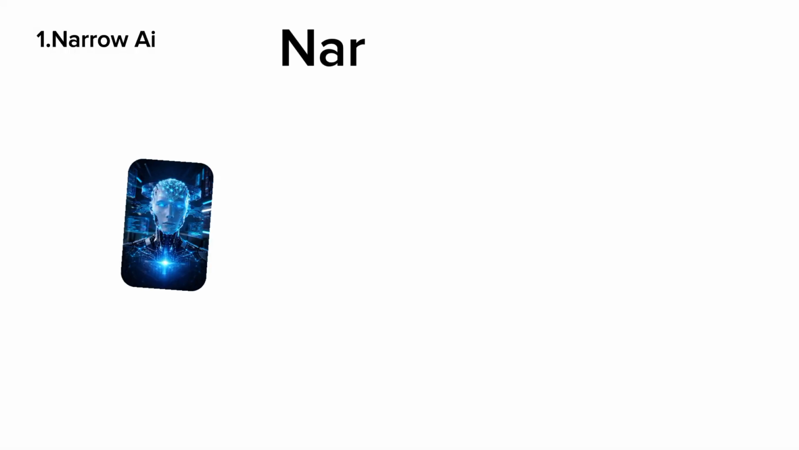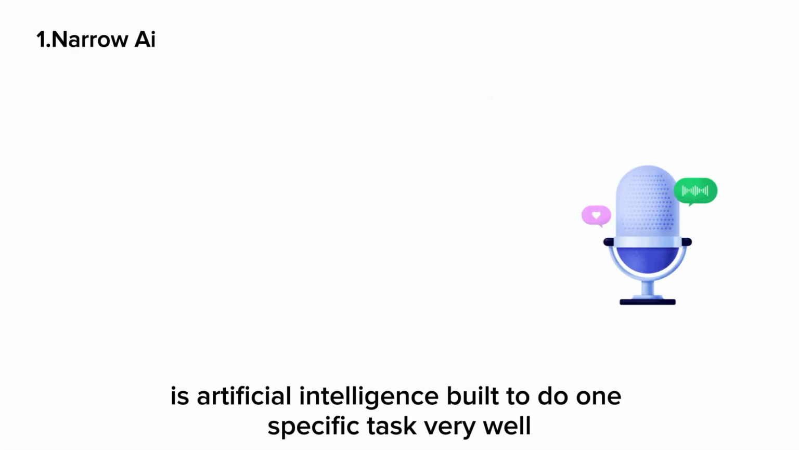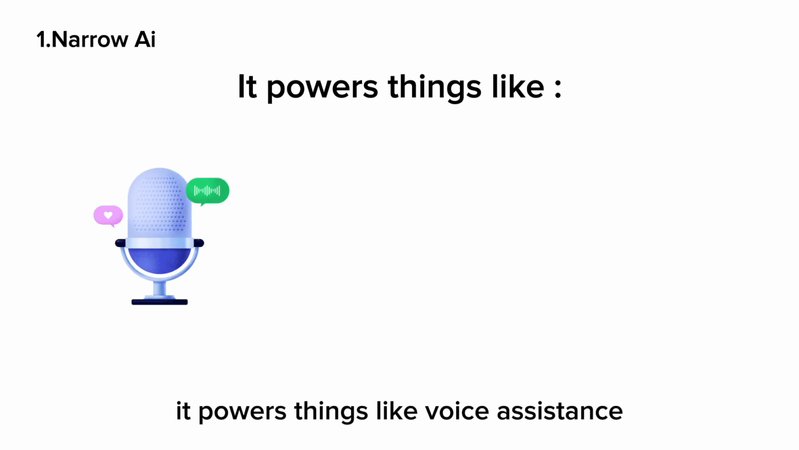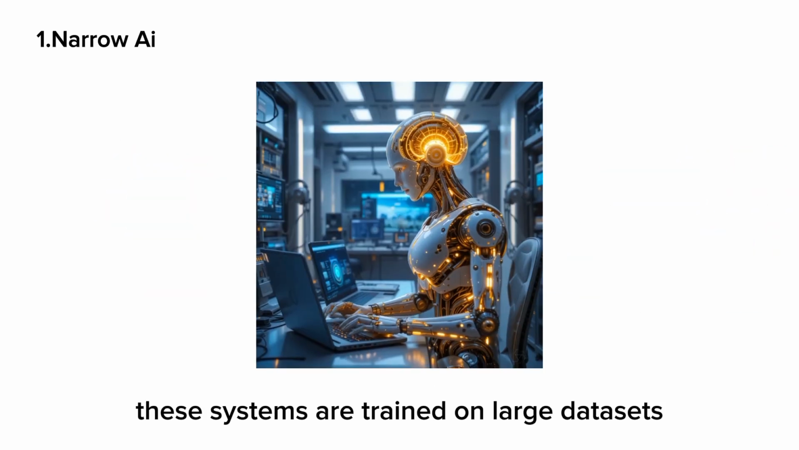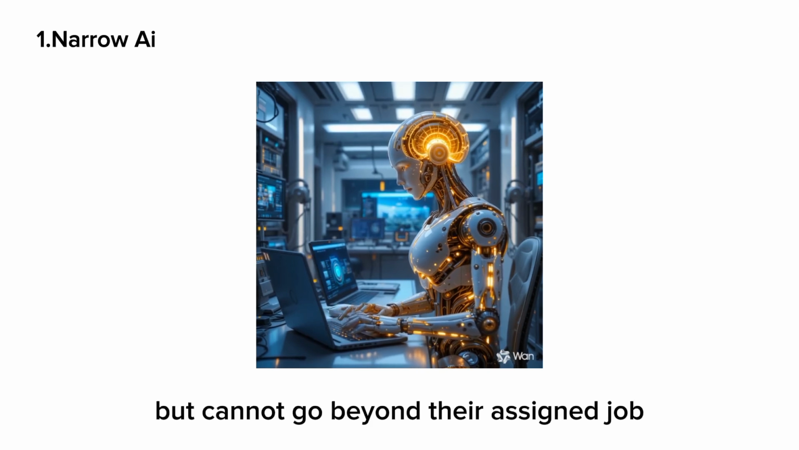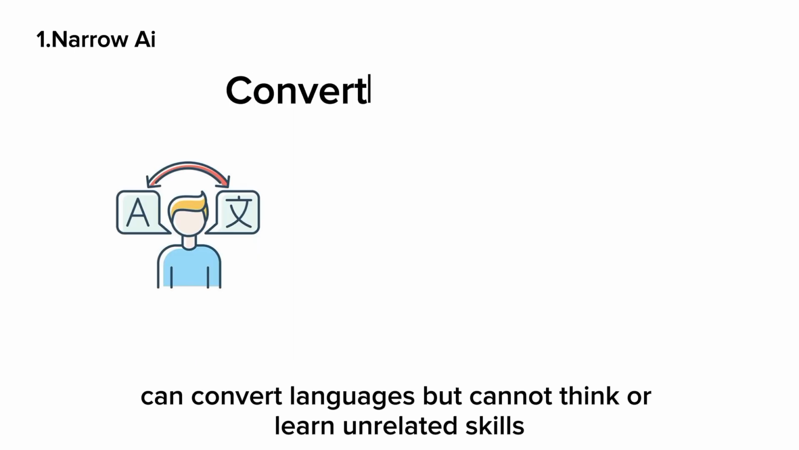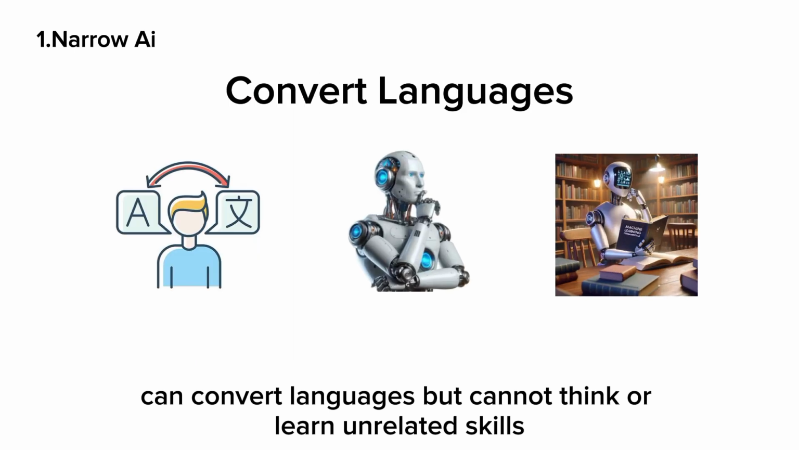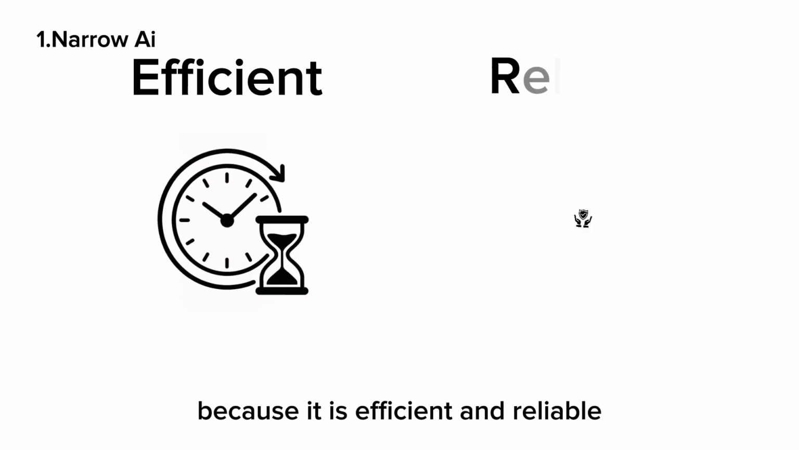Narrow AI. Narrow AI is artificial intelligence built to do one specific task very well. It powers things like voice assistants, face recognition, and YouTube recommendations. These systems are trained on large datasets but cannot go beyond their assigned job. A translation AI, for example, can convert languages but cannot think or learn unrelated skills. Most AI used today falls into this category because it is efficient and reliable.